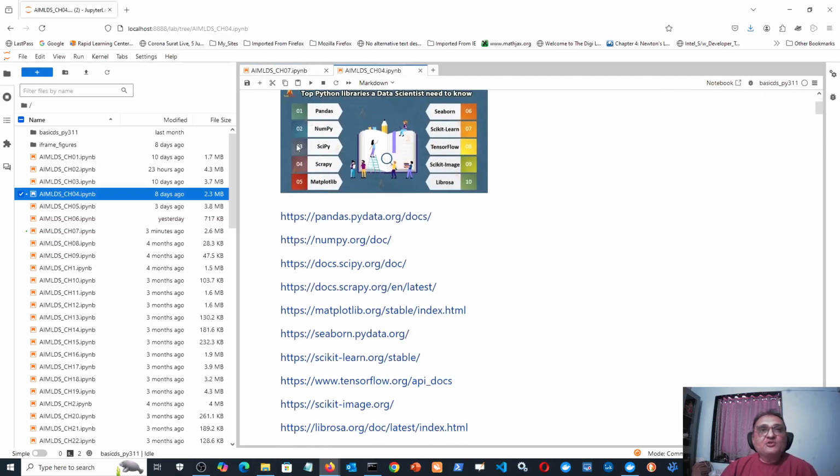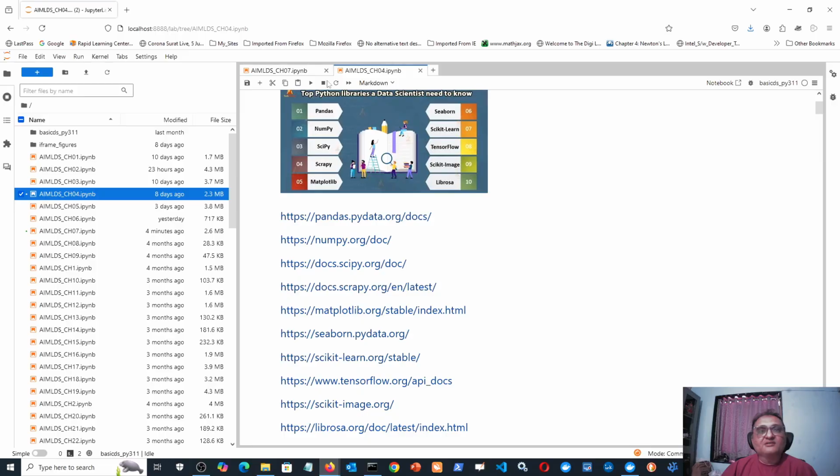In NumPy, we also did SciPy. So far we have covered these 3 libraries. Of course, for giving examples, sometimes I had to use matplotlib, otherwise the plot will not be displayed and the concept may remain unclear. Similarly, here we will also use scikit-learn, but you should not think that in this chapter matplotlib is introduced and it is over, or scikit-learn is introduced and it is over. No, just like we have separate chapters for NumPy and for Pandas, similarly there will be a separate chapter on matplotlib and separate chapters on scikit-learn.